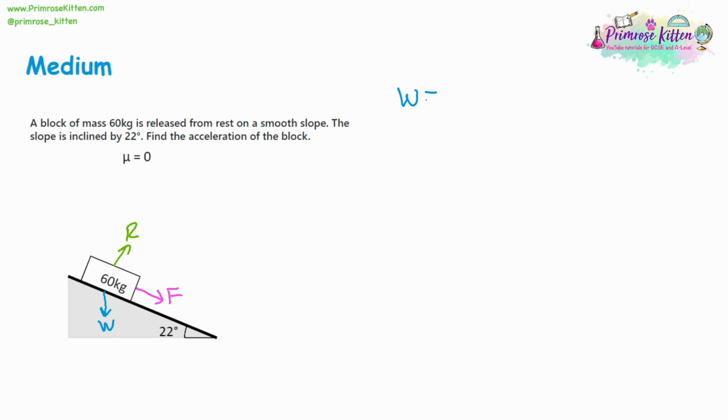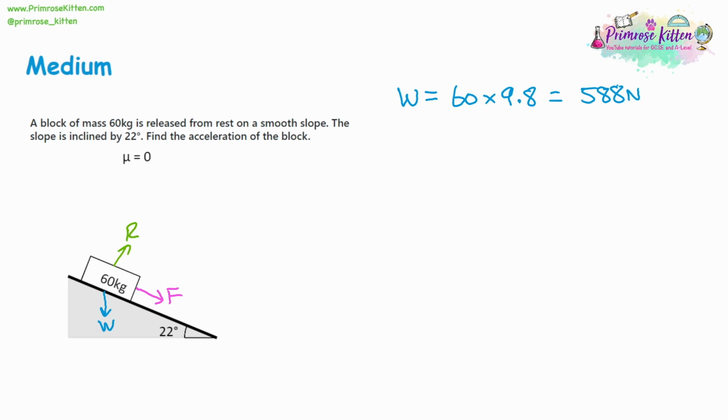So we know that the weight is equal to the mass multiplied by gravity, and we can type that into a calculator. So 60 multiplied by 9.8 is going to give us 588 newtons. Now, that weight is the force going straight down, and of course the slope's in the way, so it can't go straight down. So we've got the reaction force, which is the slope pushing back against the object, trying to go straight down. And then we've got the force going down the slope as well. Because it's at an angle, that force can split in two directions.